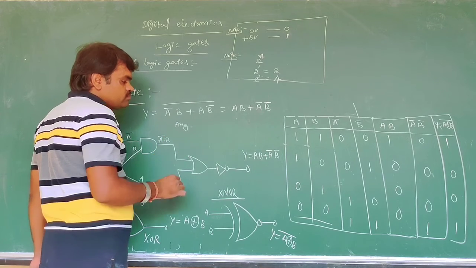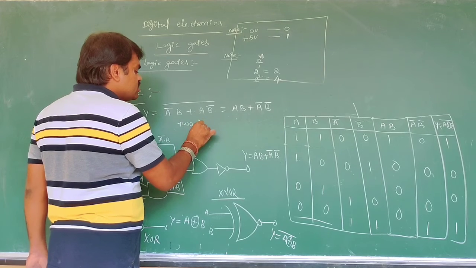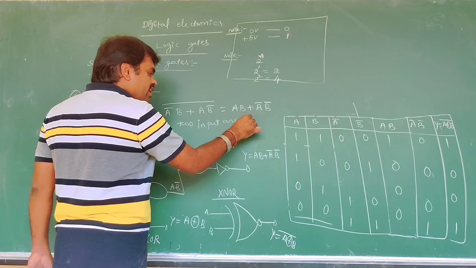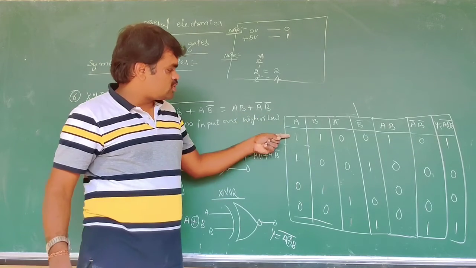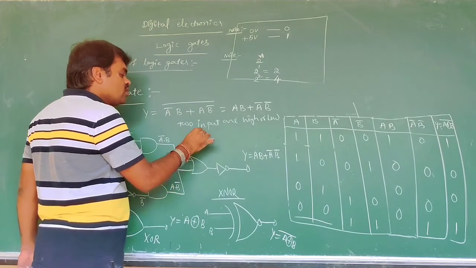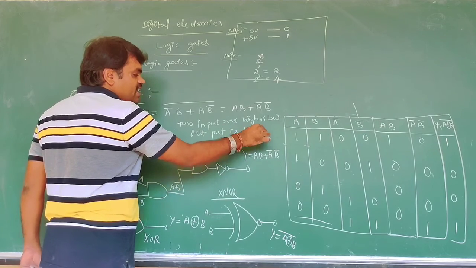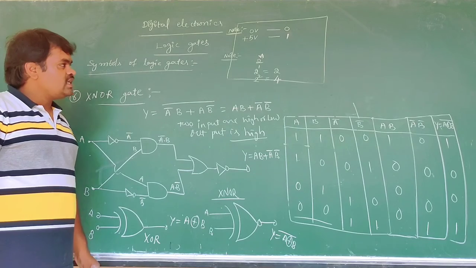Any two inputs that are high or low, two inputs are high or low, the output is high. The output is high. This is the XNOR gate.